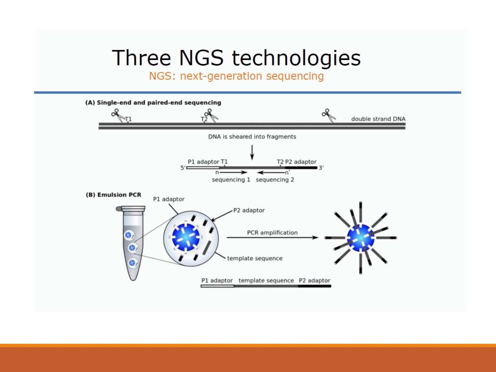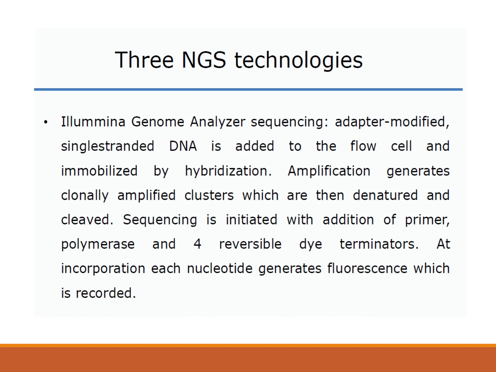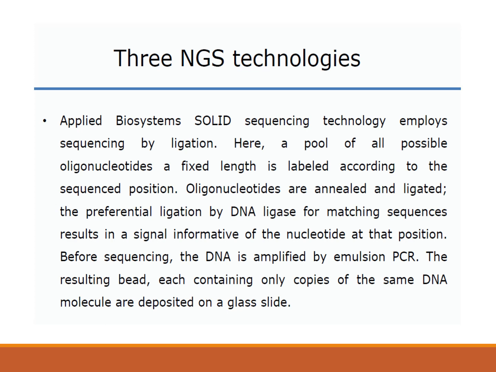This is the diagram of that Roche 454 sequencing. Then Illumina genome analyzer sequencing. This also we have discussed, and Applied Biosystems SOLiD sequencing technology. Now it employs sequencing by ligation. So here a pool of all possible oligonucleotides of a fixed length is labeled according to the sequence position, and the oligonucleotides are annealed and then they are ligated. The preferential ligation by DNA ligase for matching sequences results in a single informative nucleotide at that position.